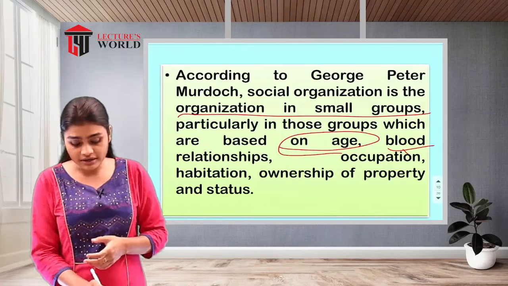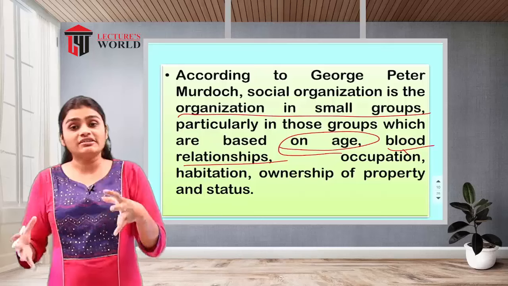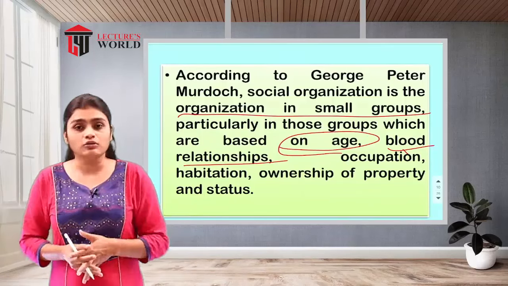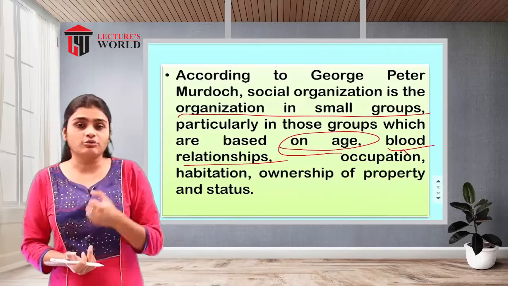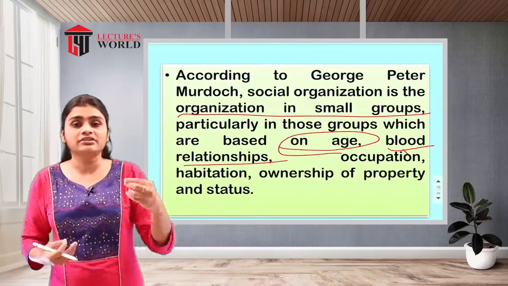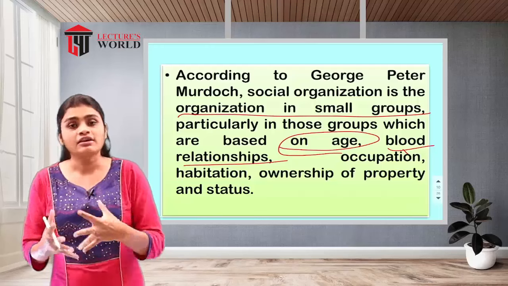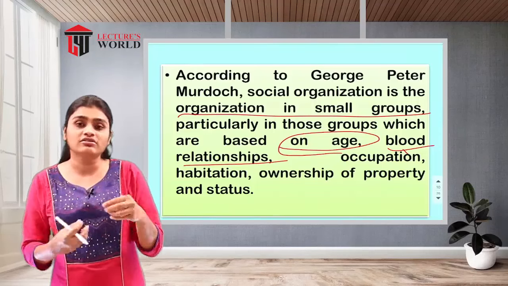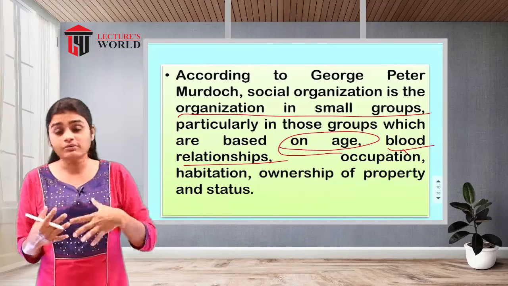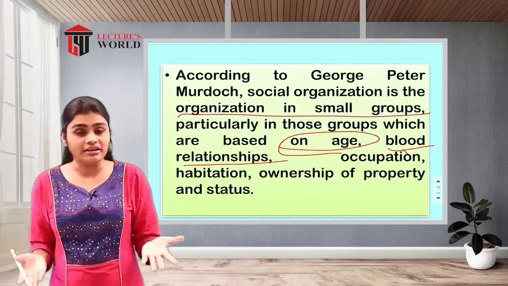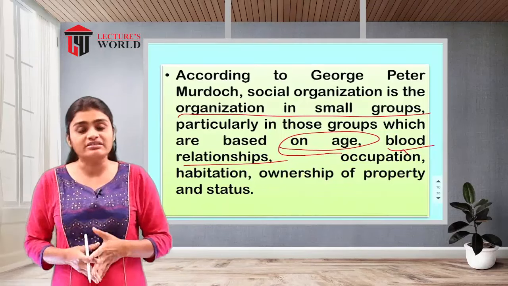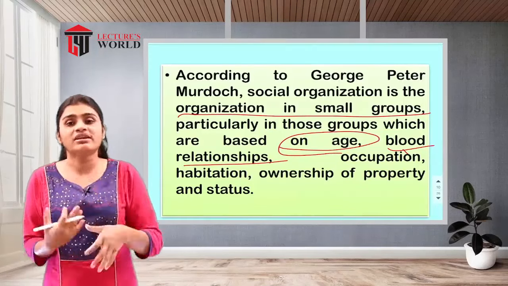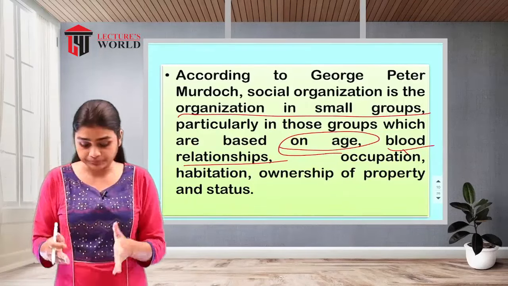Then blood relationship: individuals who have a blood relationship will be considered as another social group. For example, your mother, father, grandparents, or children. Those who have a blood relationship with each other are establishing one type of relationship among individuals. That's why they are also one social group and they are forming a social organization.